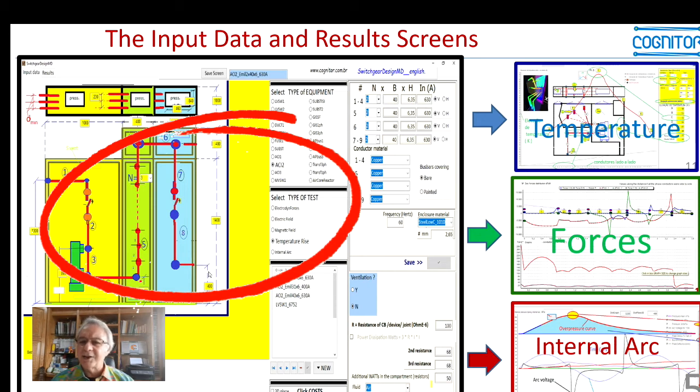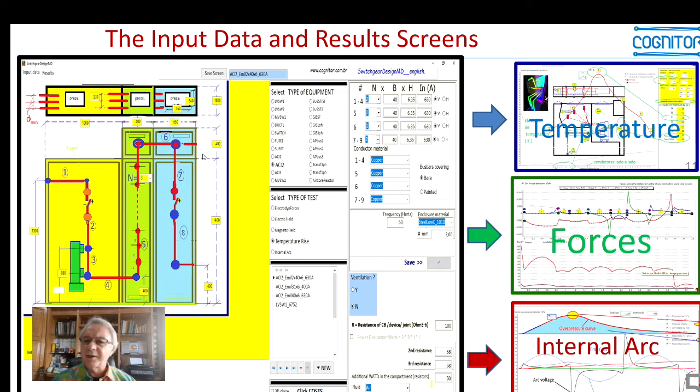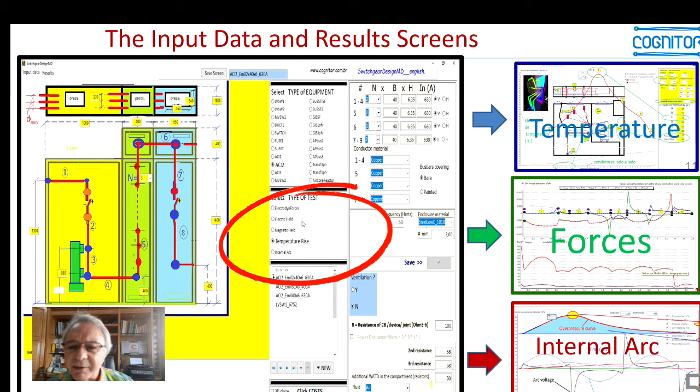You can adjust all these dimensions in the yellow box, as I will show further ahead when operating the software. But here, you can adjust everything. You can select the type of equipment: for each equipment that you click in these buttons, a figure more or less like this will appear. You can select the type of test: electrodynamic force, electric fields, magnetic field, temperature rise, and so on.